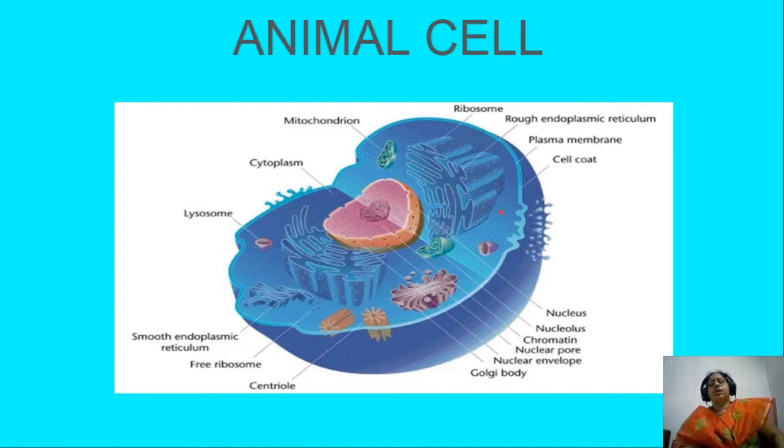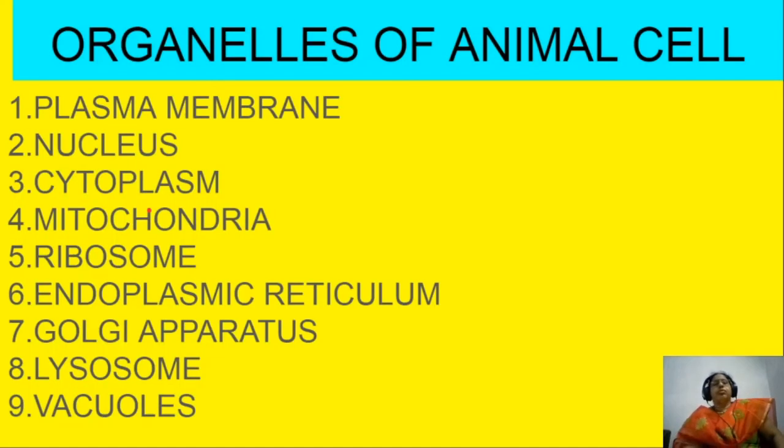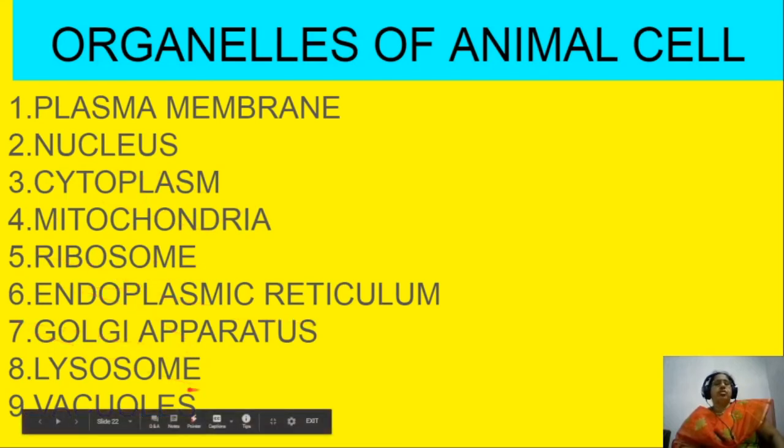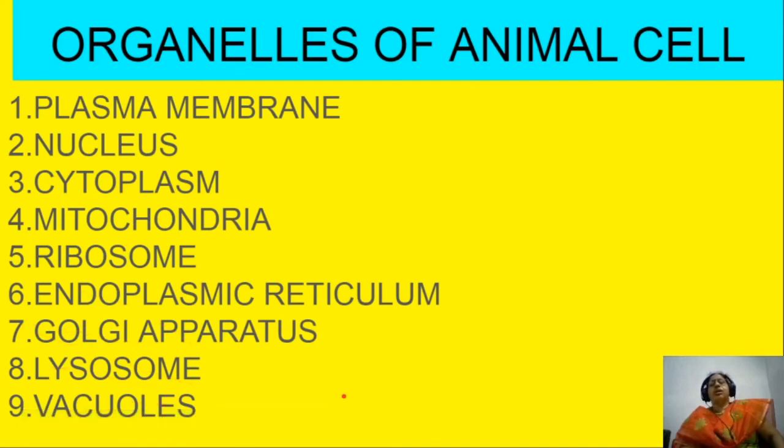First you learn about the organelles of the animals. So these are all organelles of the animal cell. Plasma membrane, nucleus, cytoplasm, mitochondria, ribosomes, endoplasmic reticulum, Golgi bodies, lysosomes, vacuoles. These are all the organelles of animals.